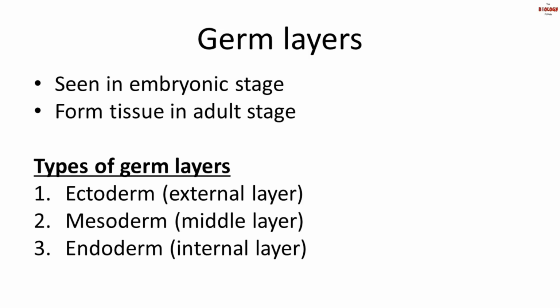Now, in case of human, the ectoderm, that is the external layer, will form skin or epidermis, that is the outer layer of our body. Mesoderm will form connective tissue like blood, then muscles, skeleton, and also some organs like kidney and reproductive organs. Endoderm will form organs like pancreas, liver, thyroid. It also forms the lining of the digestive system.